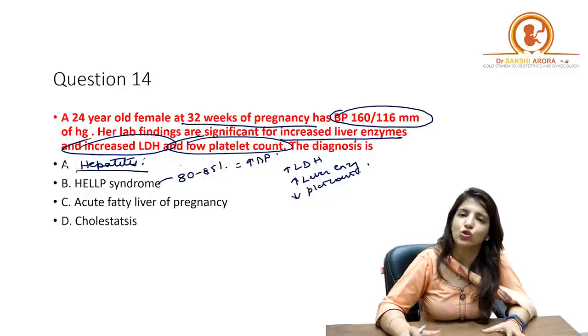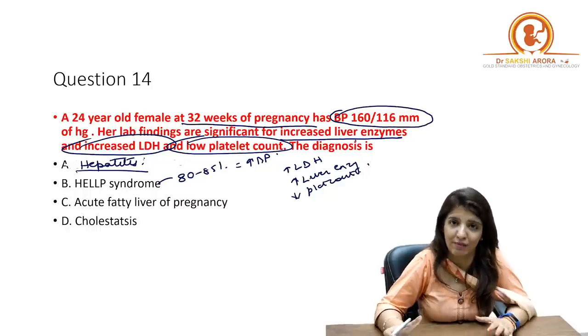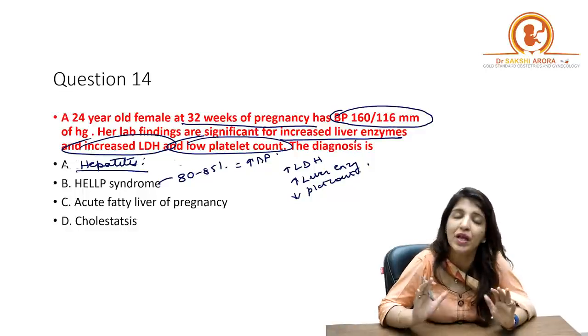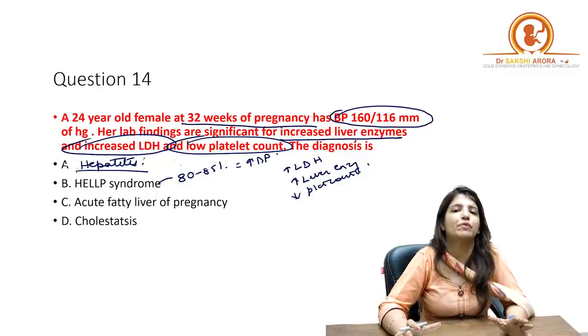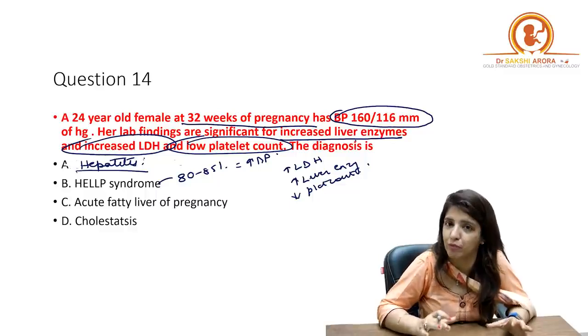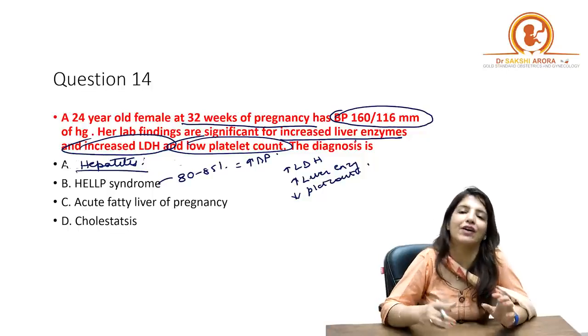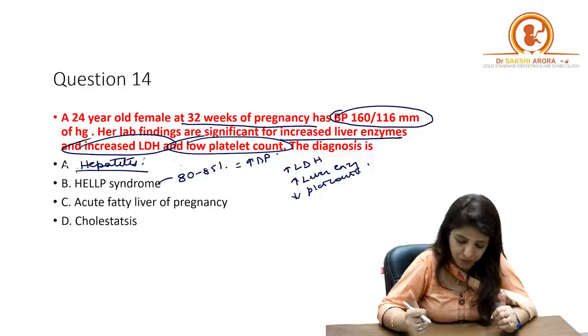In case of HELLP syndrome, the patient is going to come to you in the 3rd trimester, whereas in hepatitis, the patient can come to you in any trimester. In case of HELLP syndrome, in the 3rd trimester, the patient is going to complain of pain in abdomen, which will be a right-sided epigastric pain.